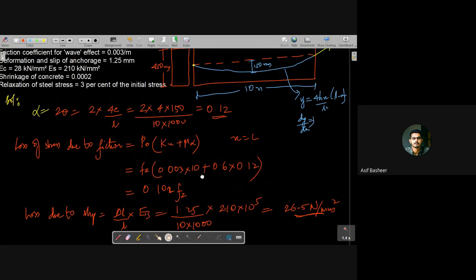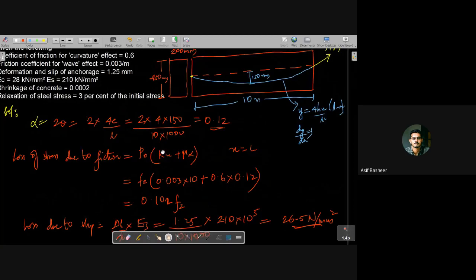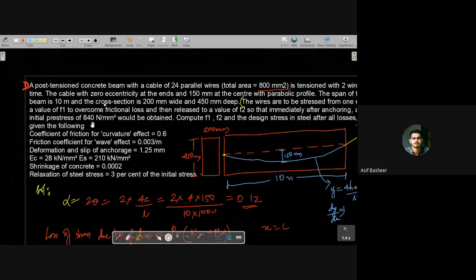Okay, now after this slip had occurred, the initial stress in the beam is 840. It is given like that. Then released to a value of F2, so that immediately after anchoring, the initial stress of 840 Newton per mm square will be obtained.